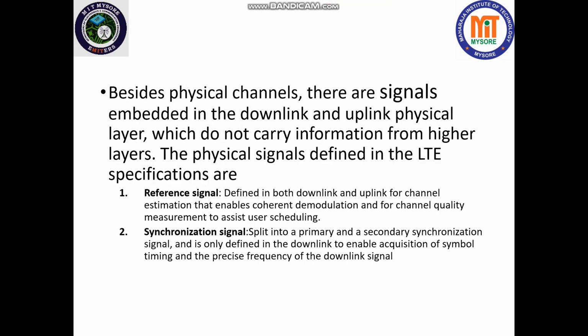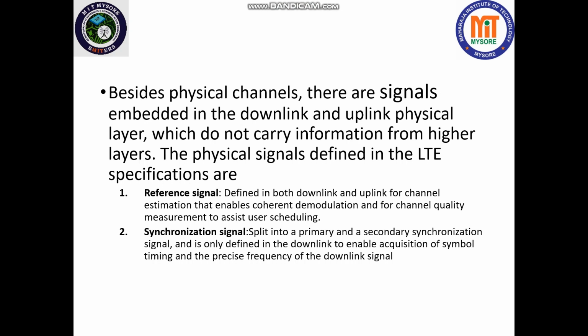Besides the physical channels, there are signals embedded in the downlink and uplink physical layer, which do not carry information from higher layers. But the physical signals defined in LTE are very important. One is the reference signal, another is the synchronization signal. The reference signal is defined in both downlink and uplink for channel estimation that enables coherent demodulation, and for channel quality measurement to assist user scheduling.